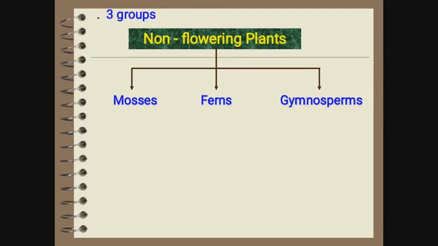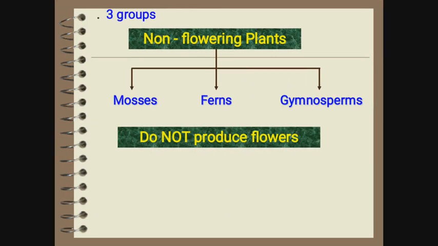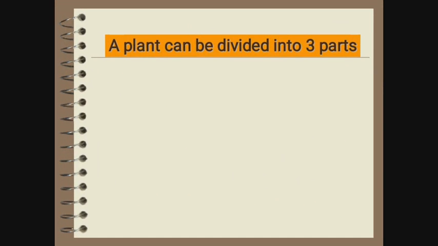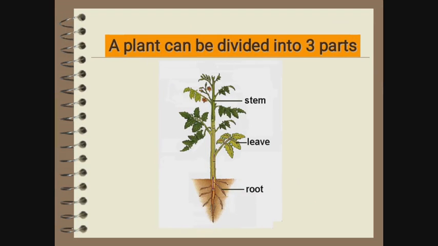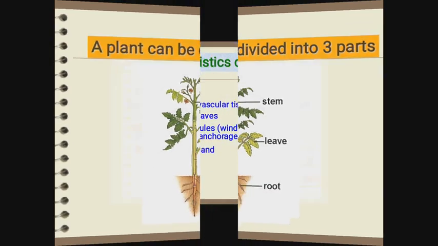First one is mosses, second one is ferns, and the third one is gymnosperms, which don't produce flowers because these are non-flowering plants. A plant can be divided into three parts. First one is root, second stem, third one is leaf. Three main basic parts of the plant are root, leaf, and the stem.